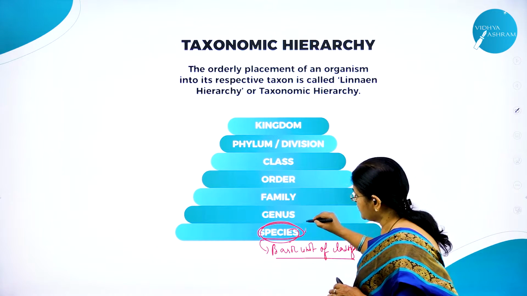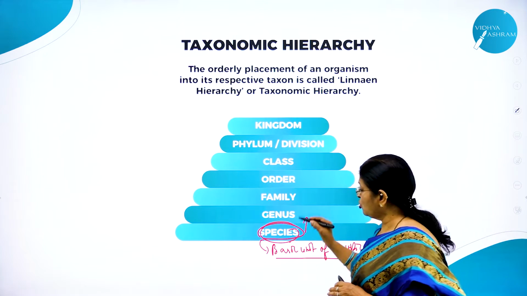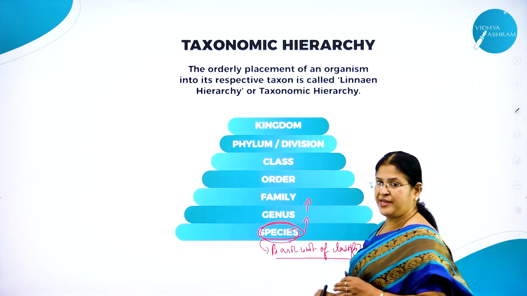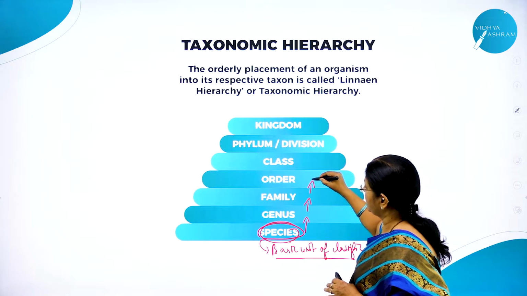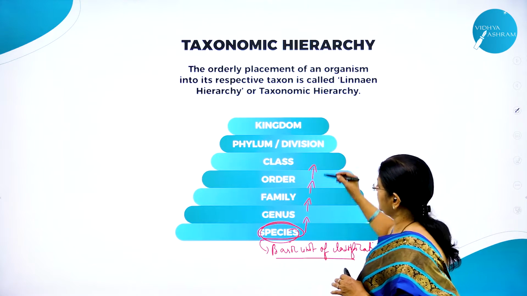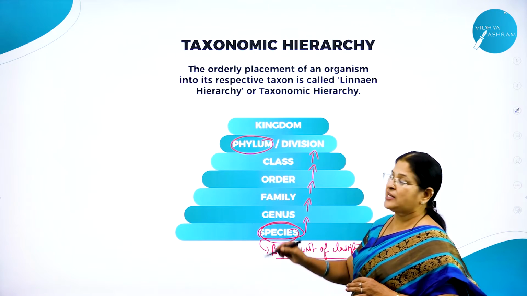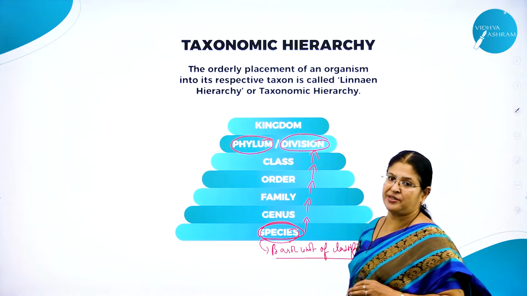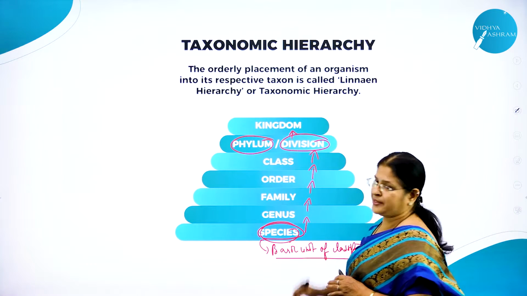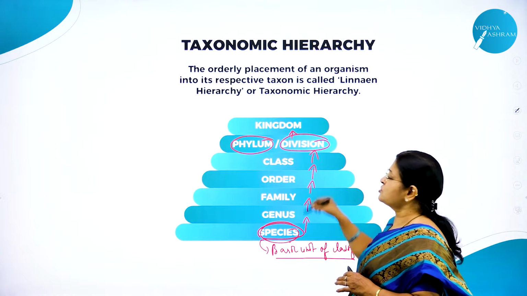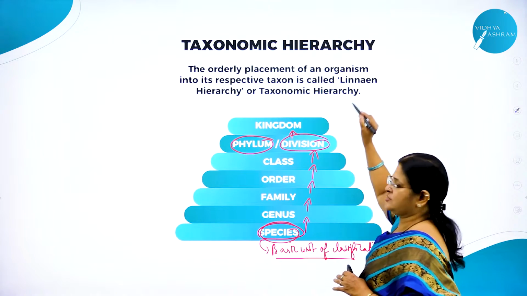Right? A group of similar species make a genus. A group of similar genus make a family. A group of similar family make an order. A group of similar order make a class. And a group of similar class make a phylum. In animals we use the word phylum, and in plants we use the word division. And a group of similar phylum or division make a kingdom. So this is called linear hierarchy, or taxonomic hierarchy. It goes like this.